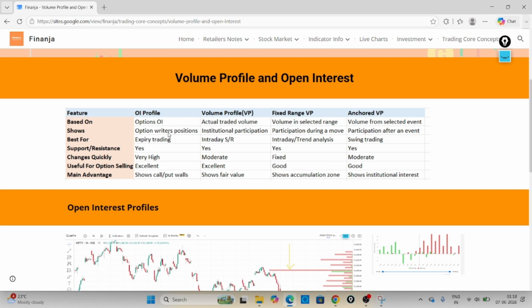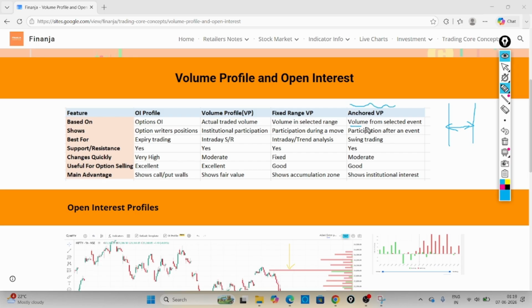Open interest will show the option writer positions. The volume profile will show the institutional participation. This is the actual traded volume it will show. Let me show you how to draw this volume profile. Under the volume profile, two types of volume profiles can be drawn. One is fixed range. Fixed range means volume in the selected range, that means from one point to a particular point, if you want to get the volume profile, we can draw this. And the anchored volume profile.